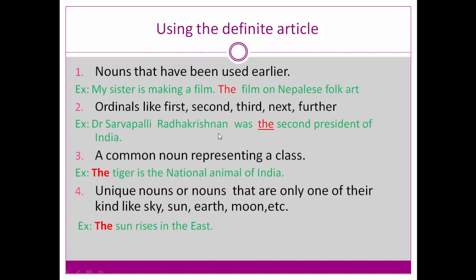These are ordinals. When we use ordinals, we can use the definite article there. For example, Dr. Sarvepalli Radhakrishnan was the second president of India. Jawaharlal Nehru was the first prime minister of India. First, second, third, next, further, these are ordinals. When you refer to these ordinals, you can use the definite article the.